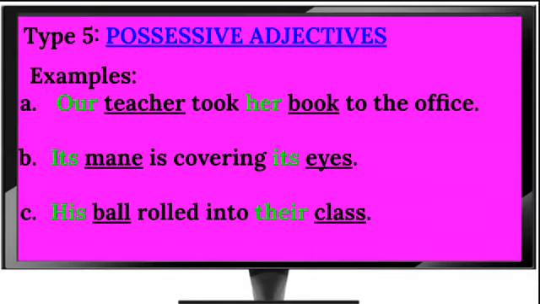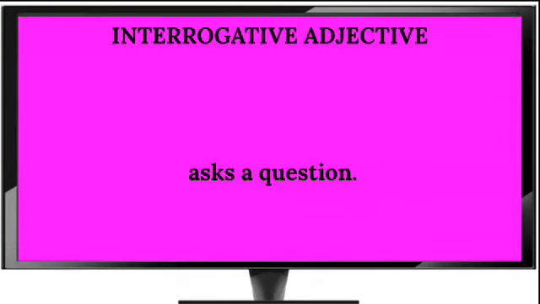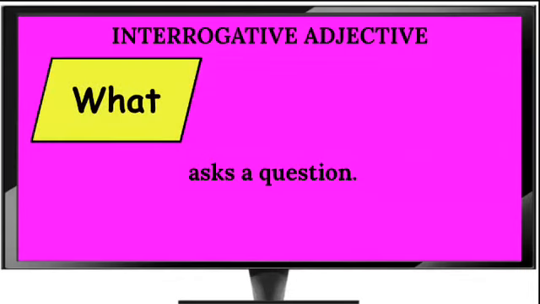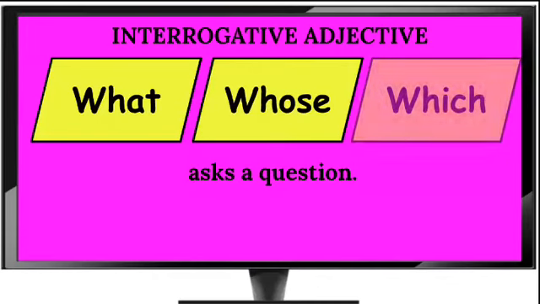Our teacher took her book to the office. Its mane is covering its eyes. His ball rolled into their class. Interrogative adjectives. An interrogative adjective asks a question. So examples: what, whose, and which. Those are our interrogative adjectives.